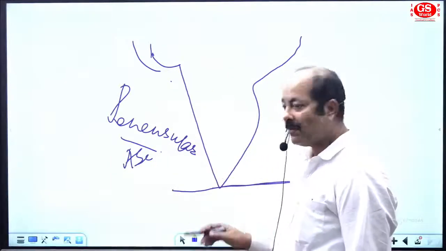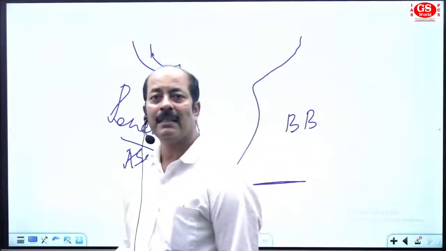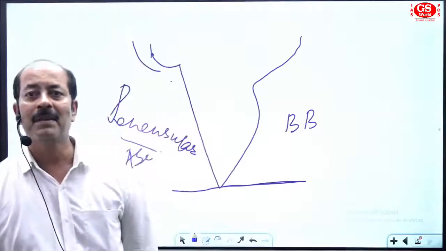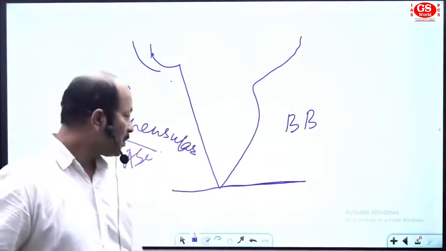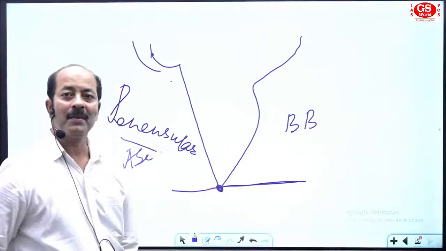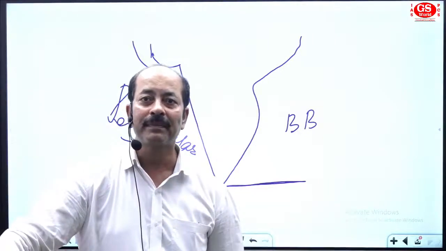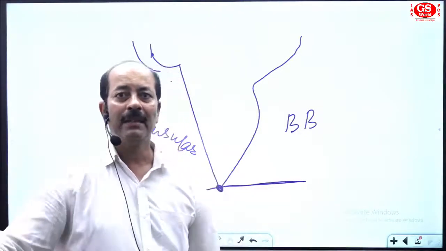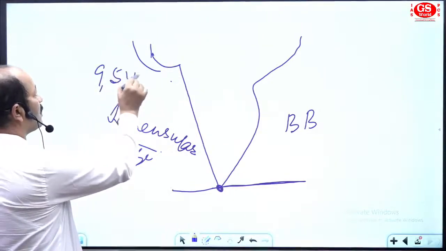The south of Kanyakumari is the Indian Ocean, the east of that is the Bay of Bengal, and the west of that area is named the Arabian Sea. So Kanyakumari is a tri-junction point in the south of India. Write this one, peninsular India. In peninsular India we have 9 states and 5 UTs.